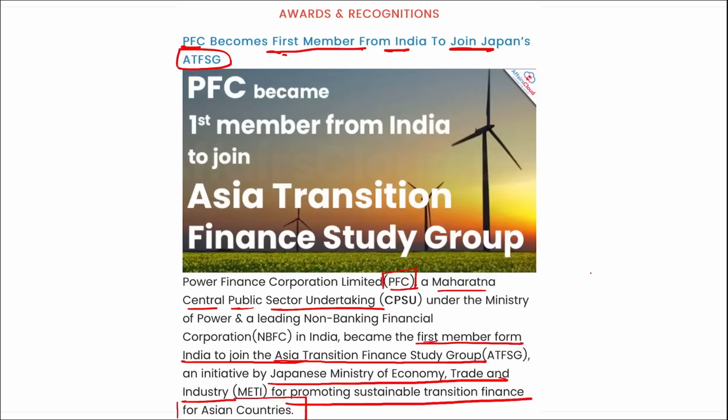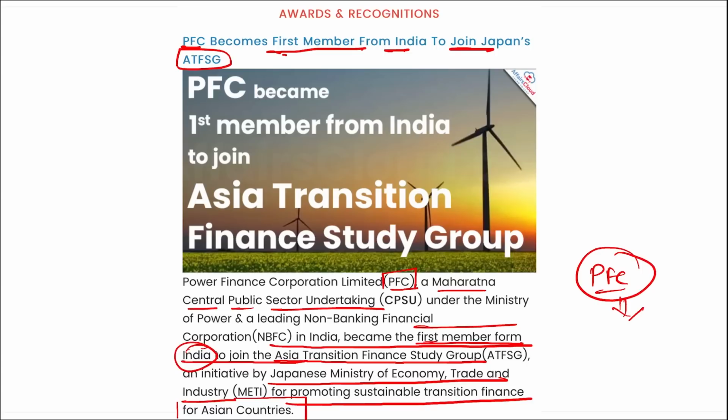I repeat, coming back friends, it is Power Finance Corporation, right? That is a Maharatna Central Public Sector Undertaking. They became the first member from India to join the Asia Transition Finance Study Group. Correct? Important. That is your PFC.